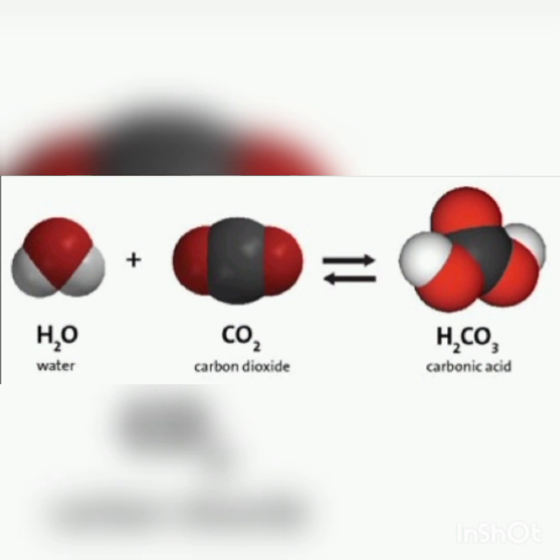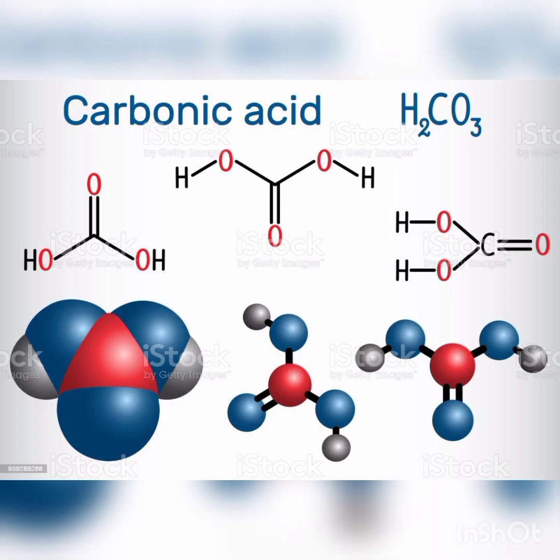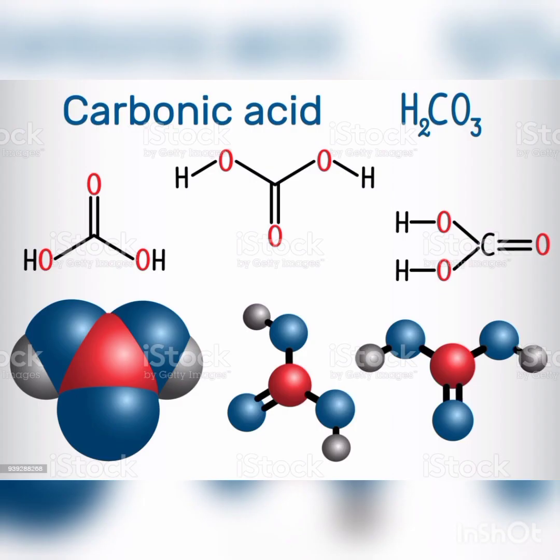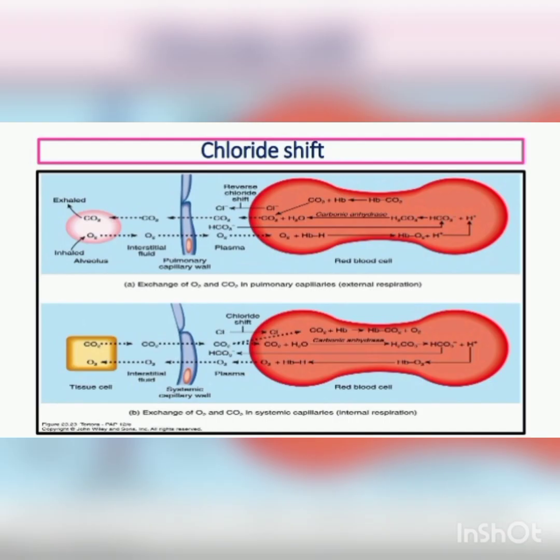Carbon dioxide is transported from tissues to lungs in three forms: carbonic acid, carbamino compounds, and bicarbonates. As carbonic acid, about 7% of CO2 dissolves in plasma to form carbonic acid. In carbamino compounds, 23% of CO2 is carried as carbamino compound. CO2 combines with amino groups of plasma proteins to form carbamino compounds. These compounds are carried to the lungs, where reactions take place.